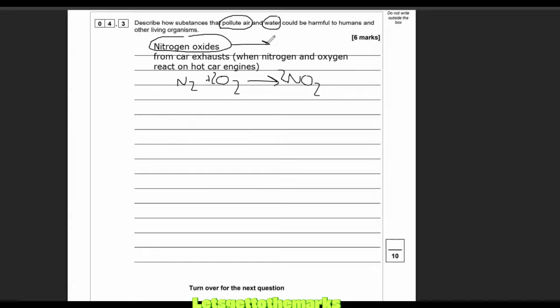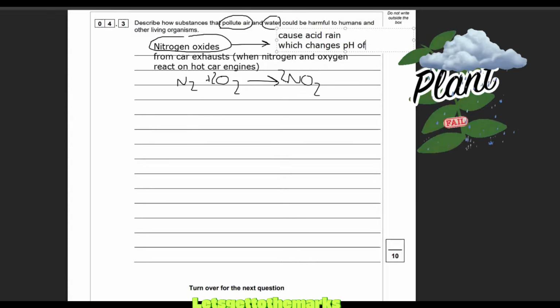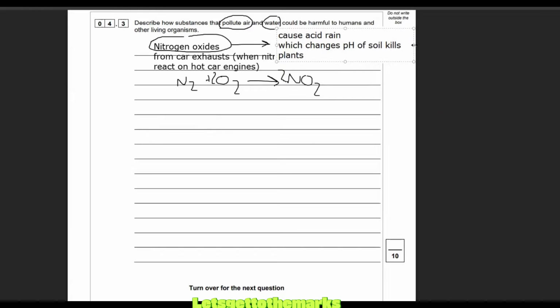And what do they cause? What is their big issue? They cause acid rain, which changes the pH of soil and kills plants. It also does plenty of other things, but I'm just going to leave it at that. That's talking about how it harms other organisms. So that's some of the stuff it does. You're going to get at least 2 marks for that.